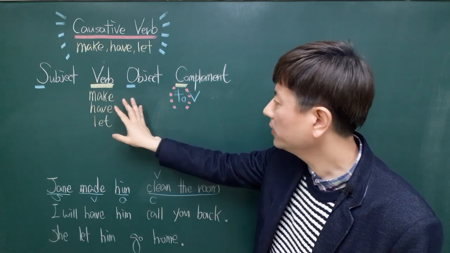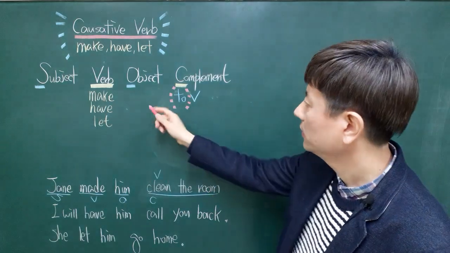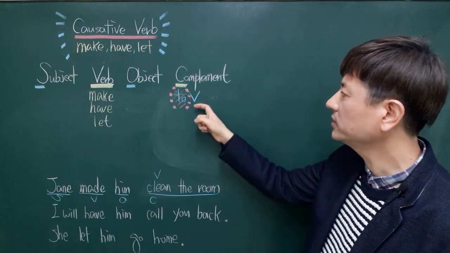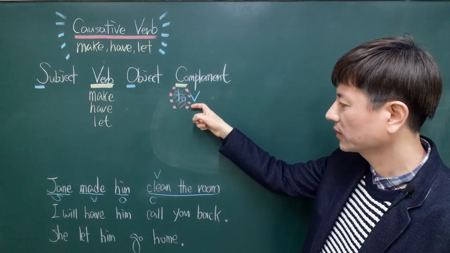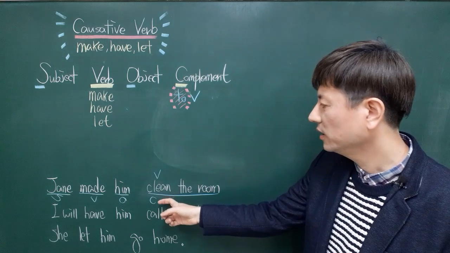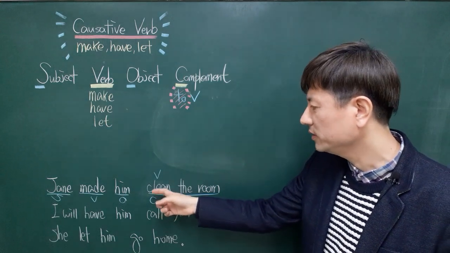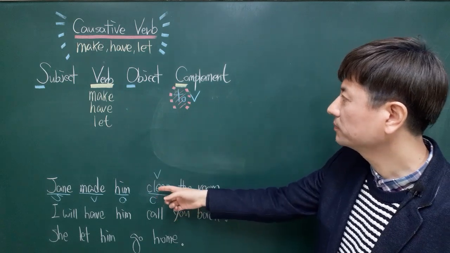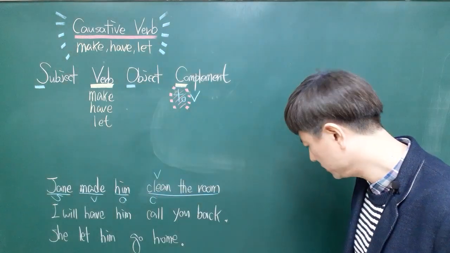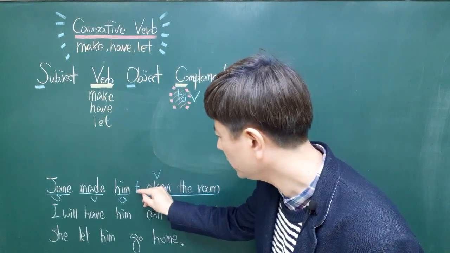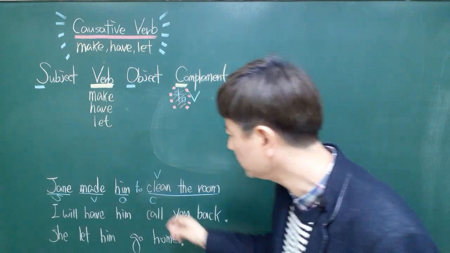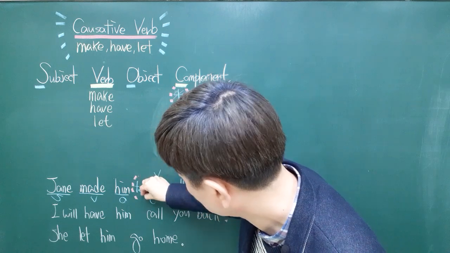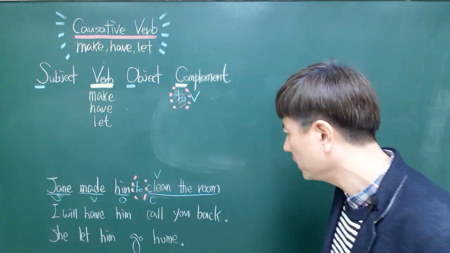They have the ability to make it invisible. So that is why the only thing we can see is the verb. That is why you can see clean. I mean, this clean is not a verb but a complement. We have to here, but we couldn't see it because of the verb made.